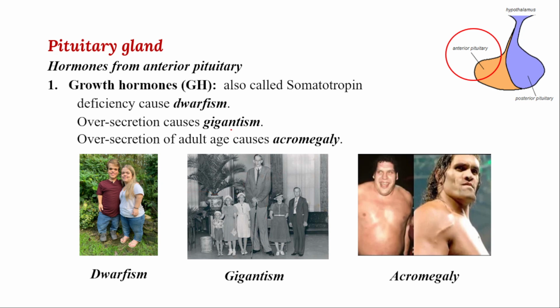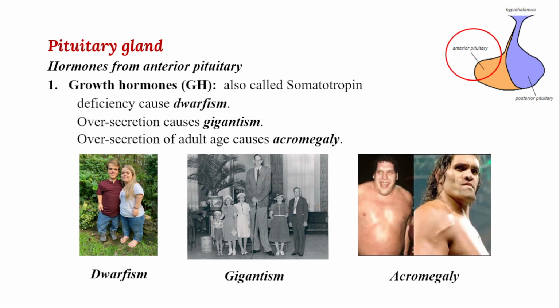And oversecretion in adult age causes acromegaly. Acromegaly means, have you seen the WWF champion Kali? Kali suffers from acromegaly because of oversecretion of this growth hormone, somatotrophin, in the adult stage.